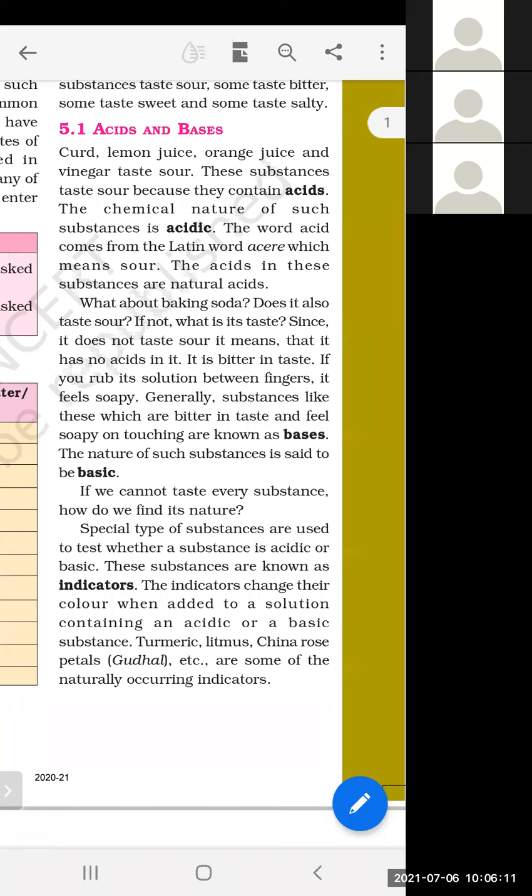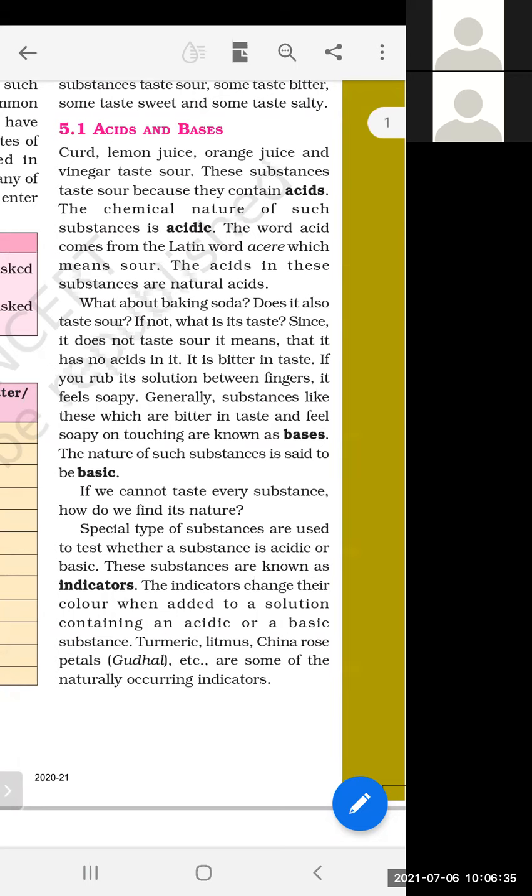If the question is, what are indicators? Give some examples. You can give this definition: special types of substances used to test whether a substance is acidic or basic are known as indicators. Some examples are turmeric, which we will discuss later on, and litmus, very important.